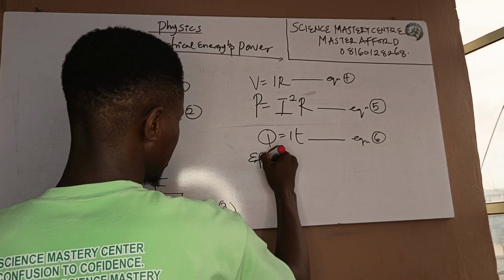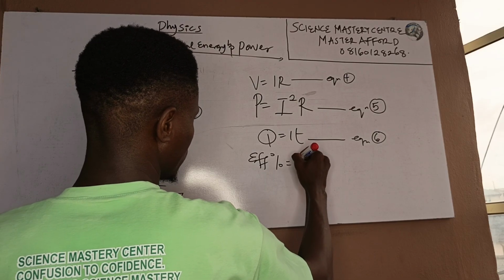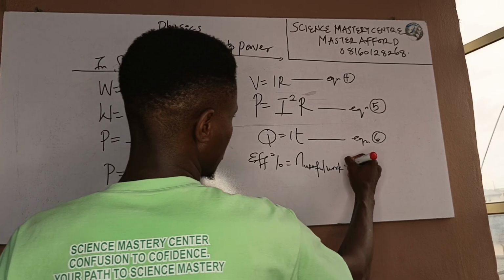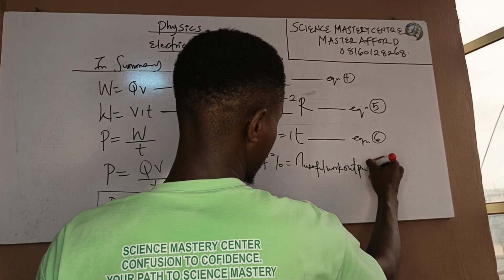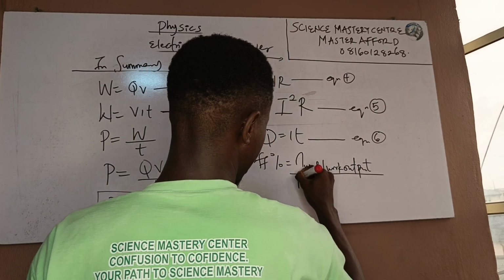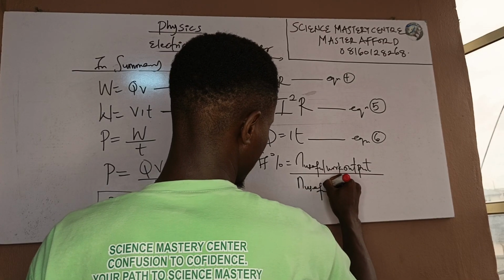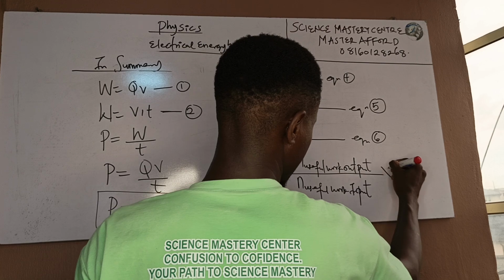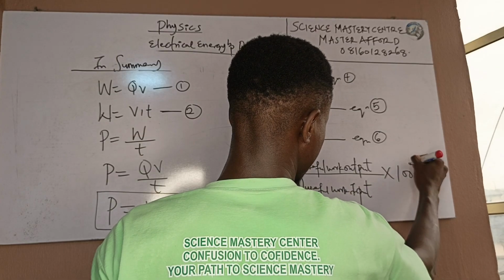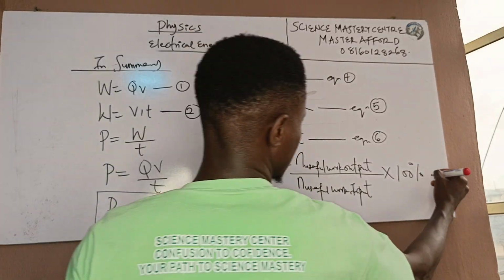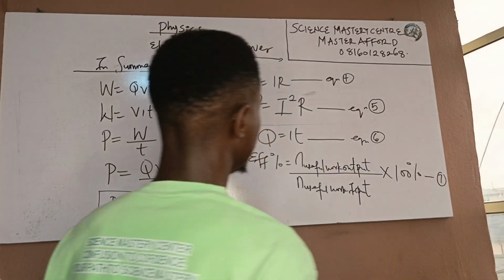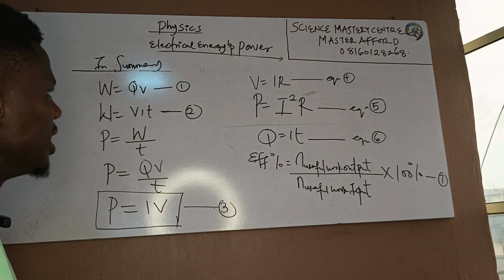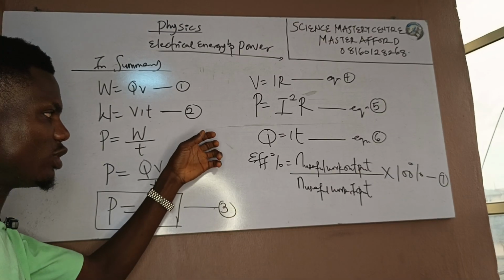Then we say efficiency equals useful work output over useful work input times 100%. So we call this equation 7. So with all these equations on electrical energy and power, there is no WAEC or JAMB question that you cannot solve.